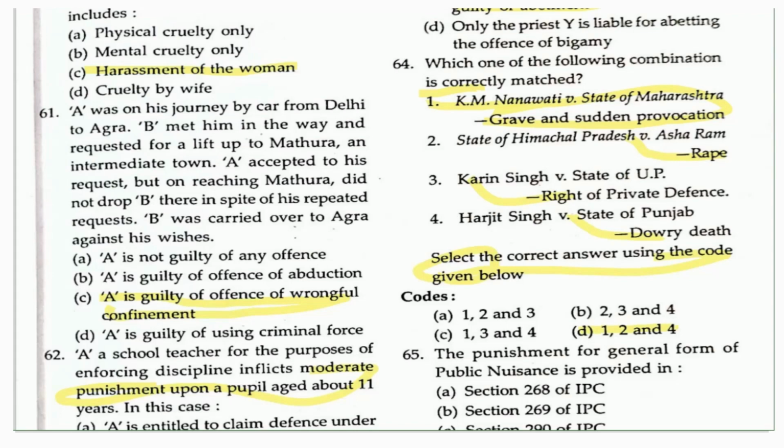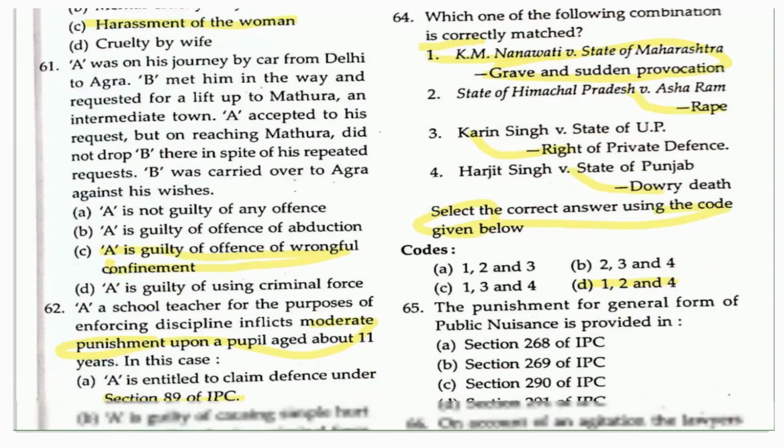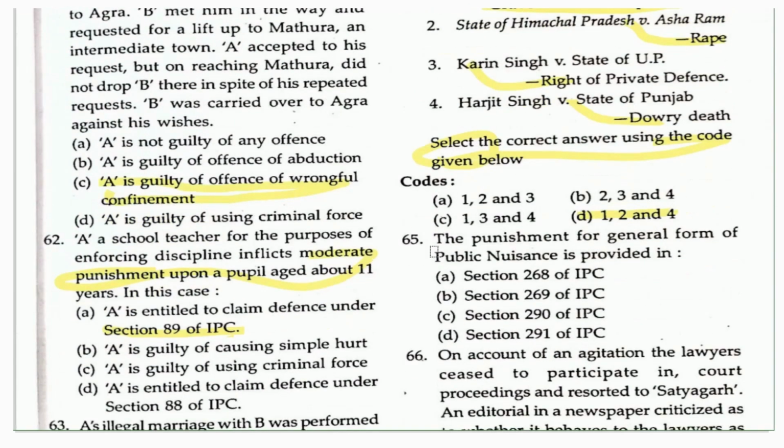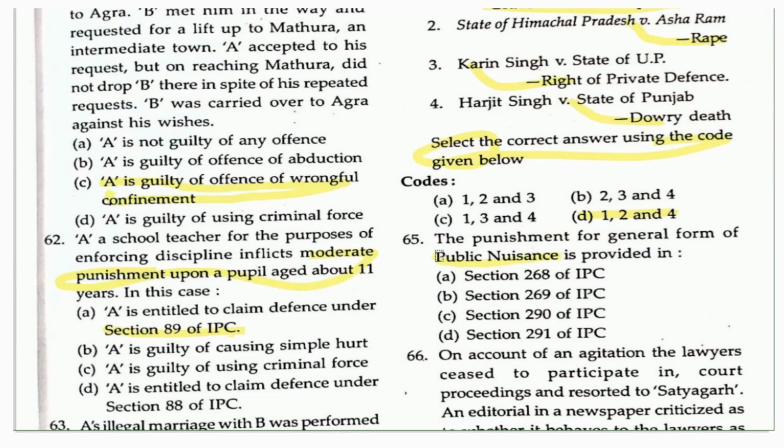Now move to question number 65, which had been asked here. The punishment for the general form of public nuisance is provided in which section of the IPC? If you go to this, you will see the options given here: section 268, 269, section 290, and section 291. The right answer is section 290 of the IPC.